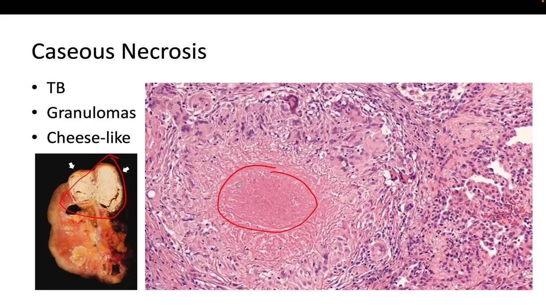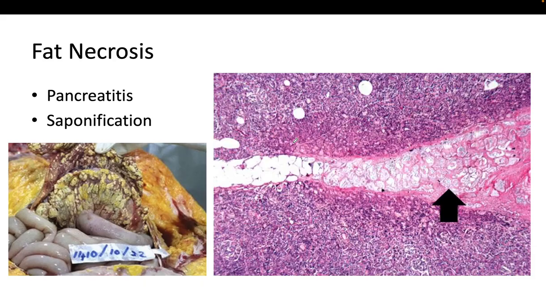We don't see anything here, loss of structure, and this usually is surrounded by inflammatory cells, as we can see in this area. And the inflammatory cells form what we call a granuloma. So caseous necrosis is something that you should consider when you have a patient with tuberculosis.